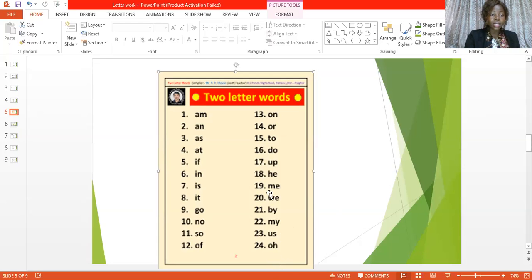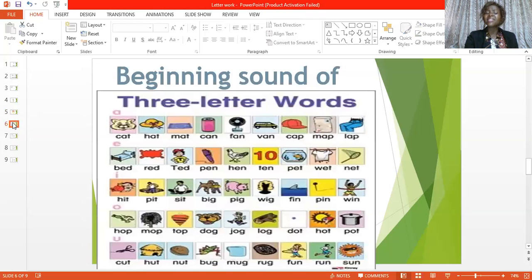Having looked at this, we'll go over to our next slide, which is the beginning sound of 3-letter words. Now we know how to sound. We know each letter sound, isn't it? Now we are going to be looking at the beginning sound of 3-letter words. Say it after me. 3-letter words. Okay?